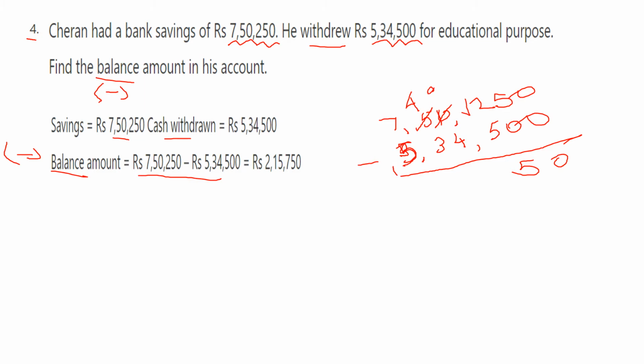So 12 minus 5, 7, 9 minus 4, 5, 4 minus 3, 1, 7 minus 5, 2. Therefore, balance amount in the bank, rupees 2,15,750.